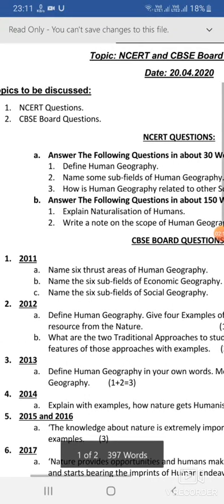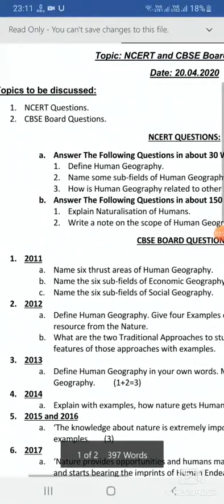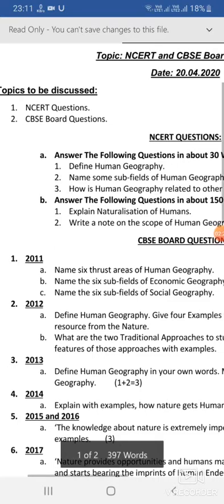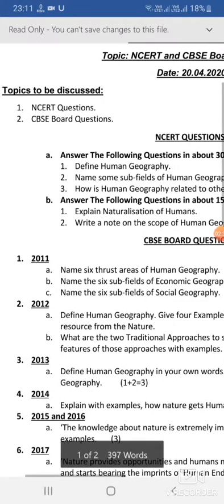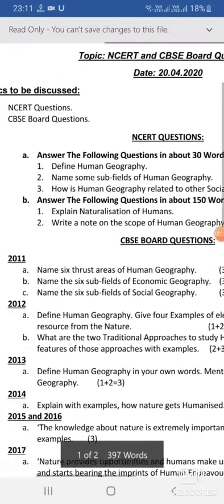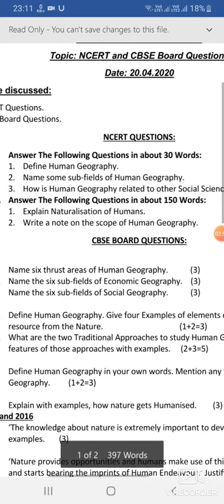we study the subject anthropology. When we deal with the studies related to the women section, we study women studies. When we study about history, about the colonial period, or the facts related to the human geography of the early man and the present, we study history. When we study the branch of medicine, we study epidemiology under that subject of social geography. So in this way, you have to write down the answer for that question in a very precise manner.